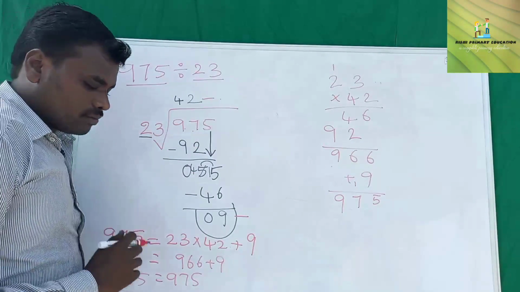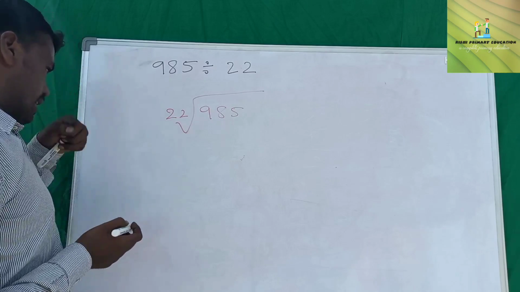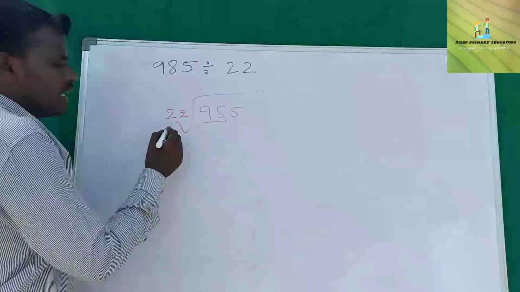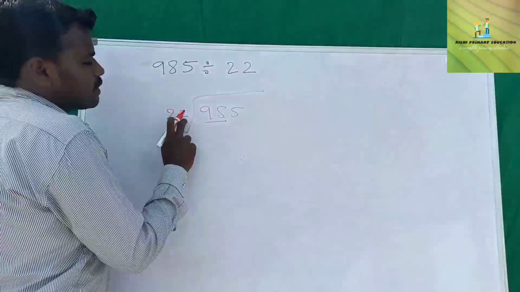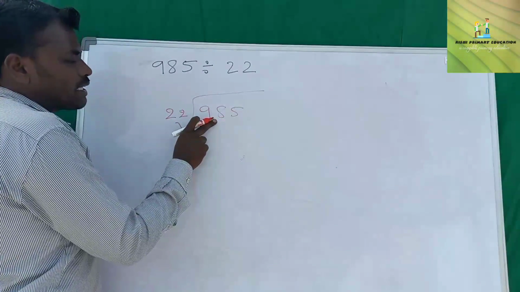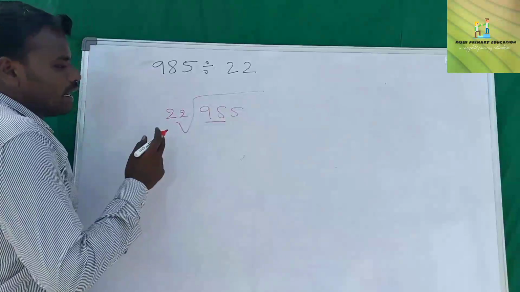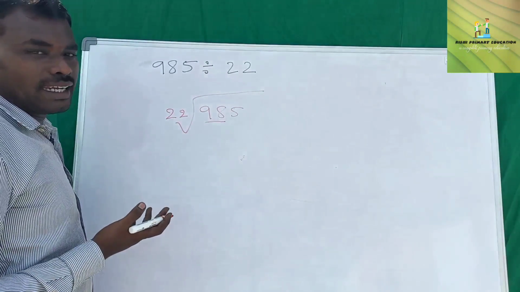Okay. Here we have 985 divided by 22. In this 22 we are taking two numbers, 98. Why do we need to take two numbers here? Because this is a 2-digit number. If we take 9 it is not possible. So that's why we are taking 2 digits, 98, in the 22 table. We don't know where 98 is in the 22 table.